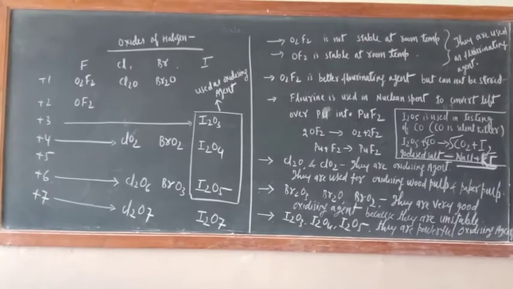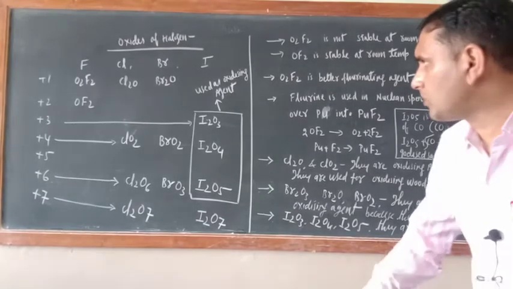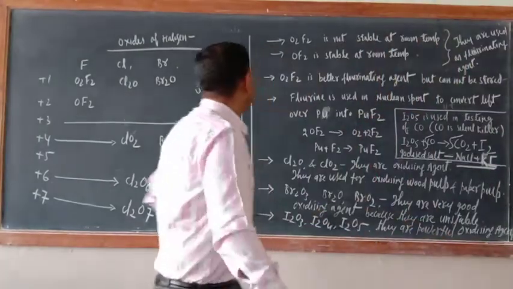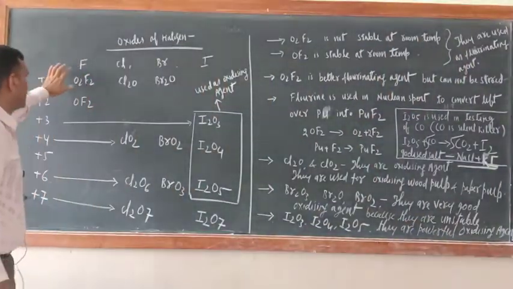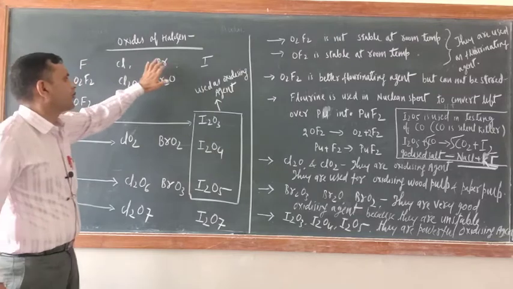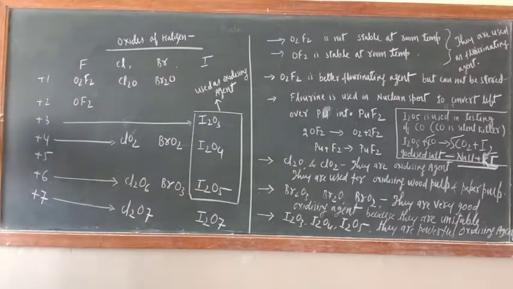So dear cadets, now let us move to another compound of halogens, that is, oxides of halogens. For the oxides of halogens, first write fluorine, chlorine, bromine and iodine. Now here write the oxidation states: +1, +2, +3, +4, +5, +6, +7. Fluorine forms two oxides, that is O2F2 and OF2. In O2F2, the oxidation state is +1 only.